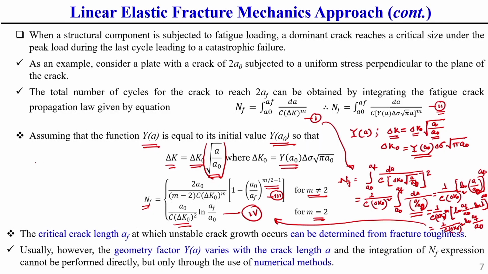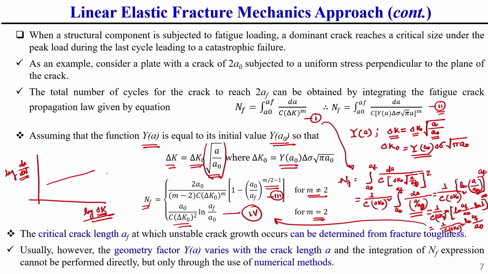And where delta k is varying, let us consider delta k is varying with crack length A. In dA by dN, what we have shown, log dA by dN versus log delta k. So, here we have seen that in the Paris law region, with respect to delta k, dA by dN is varying, it is not constant.